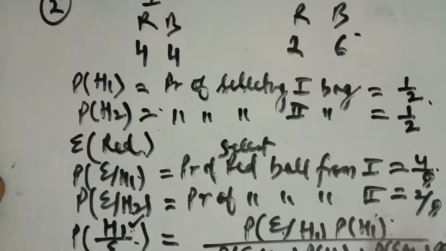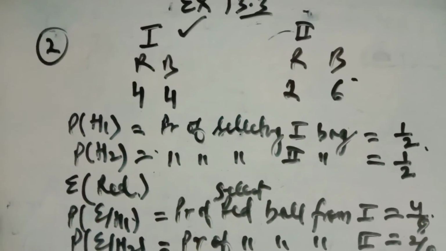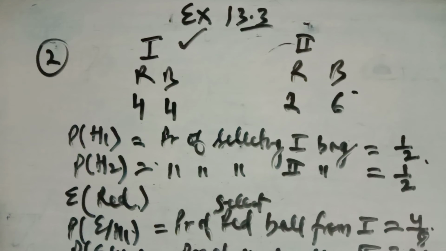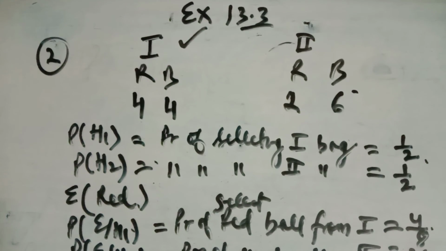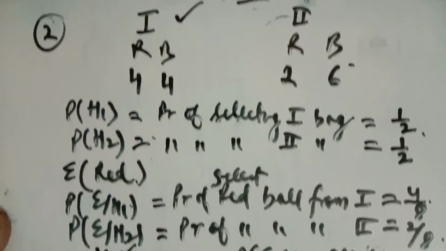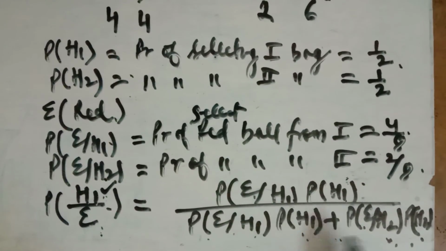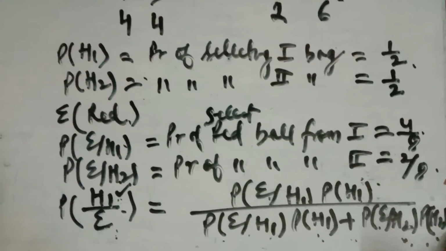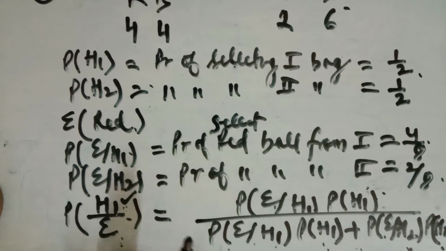So this is question number 2 of exercise 13.3, जो कि Bayes theorem पर based है. We'll do many questions based on this, तो थोड़ा सा easy हो जाएगा. We have only 2 parts of the sample space, केवल 2 बैग. अगर 3 बैग होते तो we'll have 3, 1, 2 and 3. Replace this value, and you will get the probability that a ball drawn is found to be red, then it is drawn from the bag first.